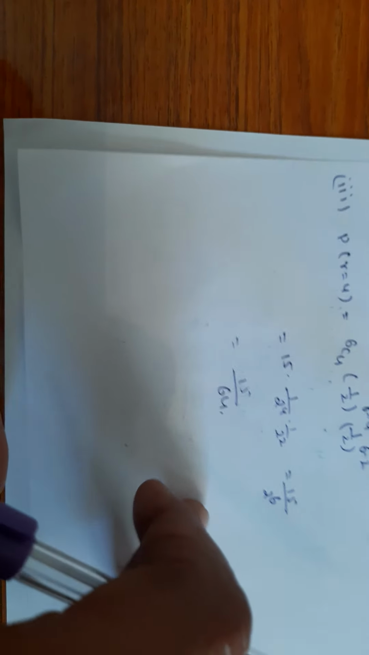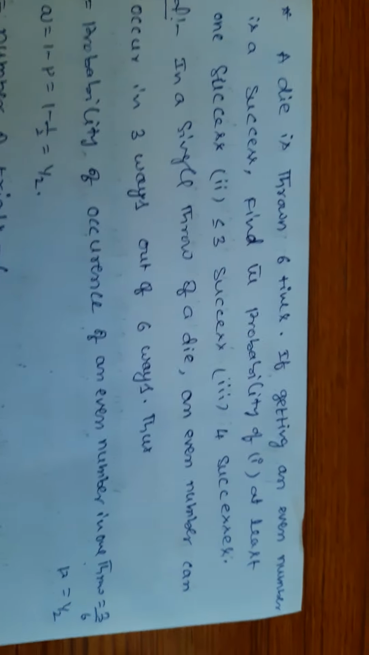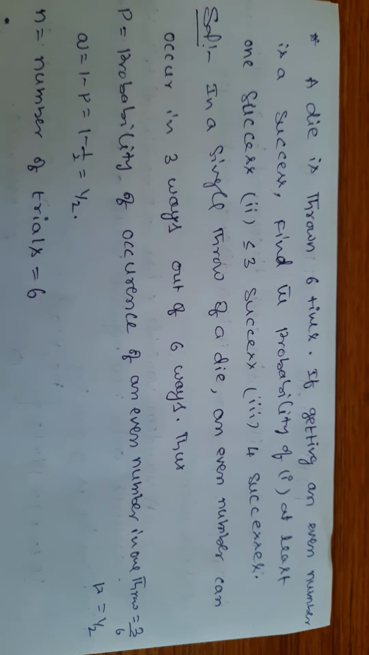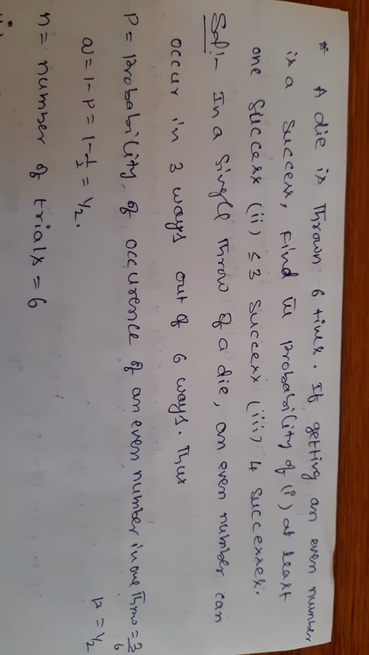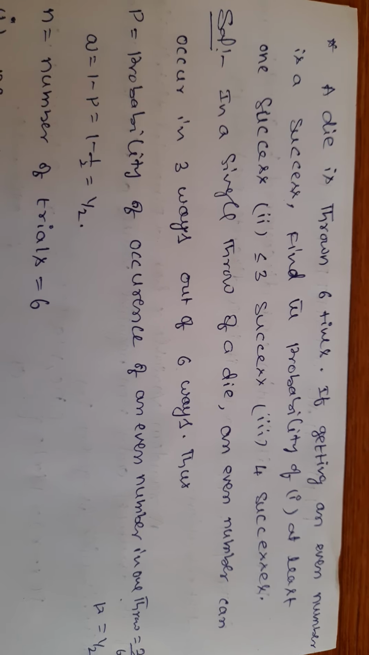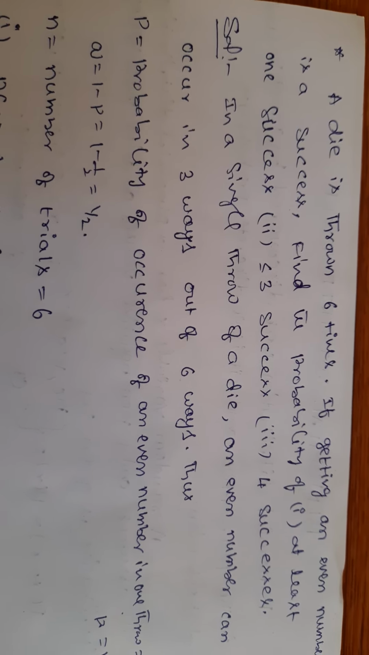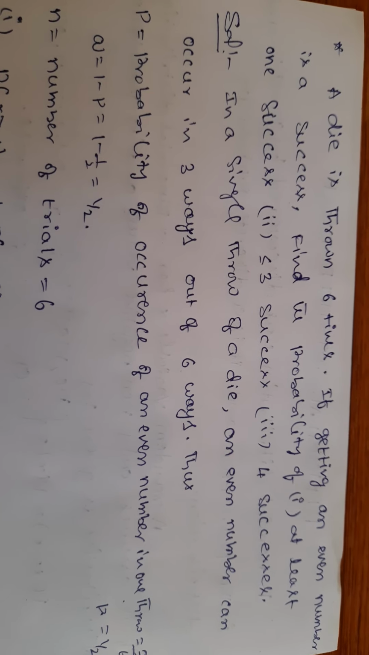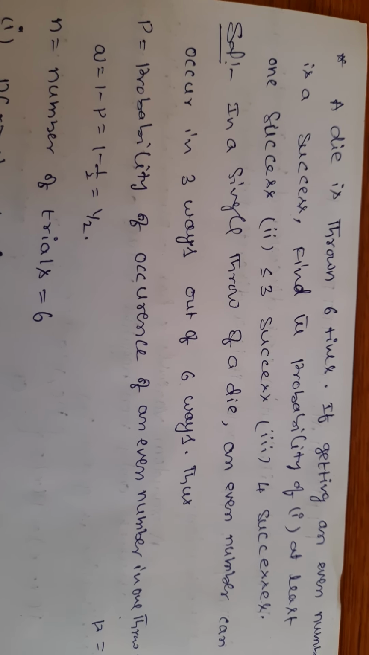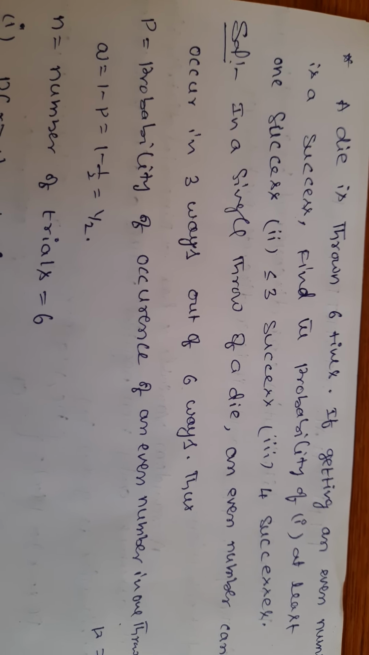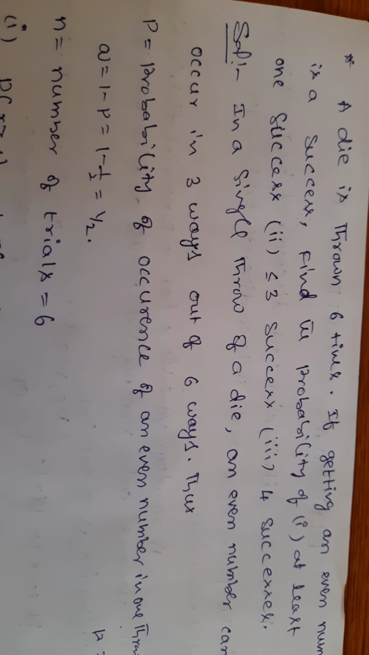Next example. A die is thrown 6 times. Getting an even number is a success. Question 1: find the probability of at least one success. Question 2: less than or equal to 3 successes. Question 3: 4 successes.